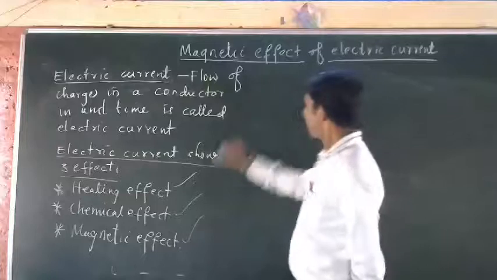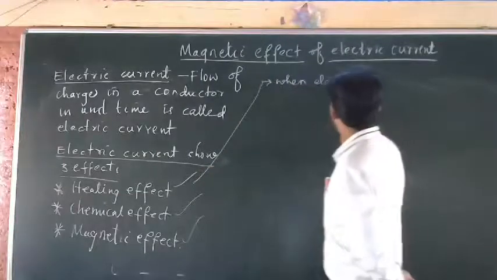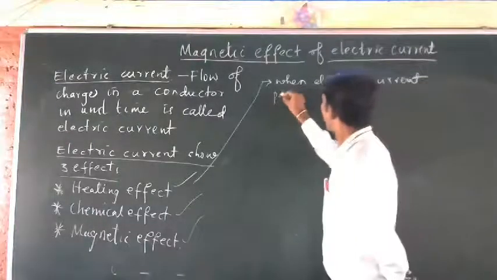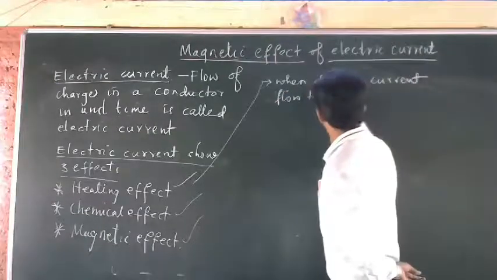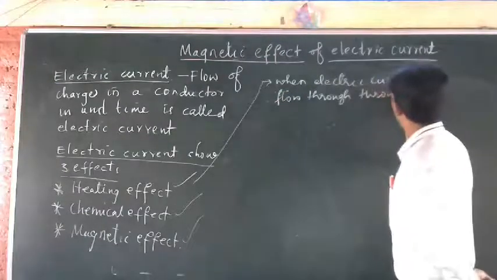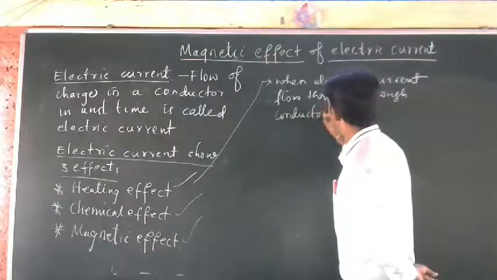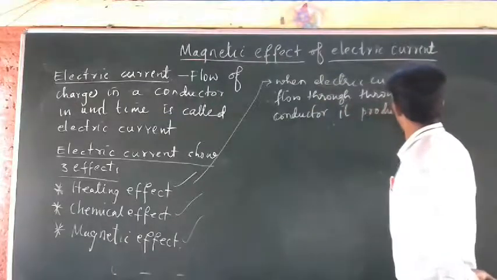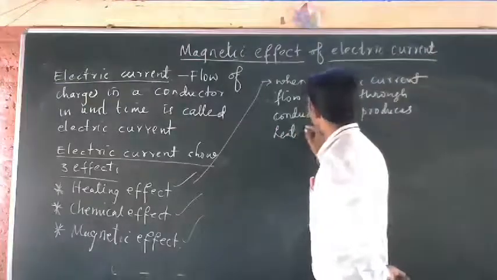So heating effect of electric current: when electric current flows through a conductor, it produces heat.